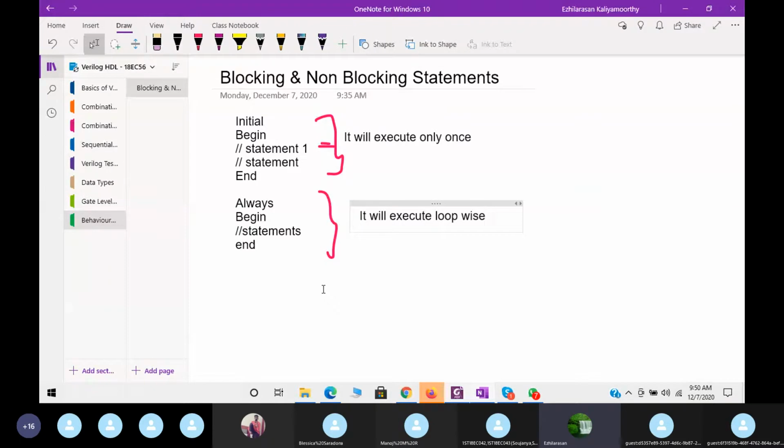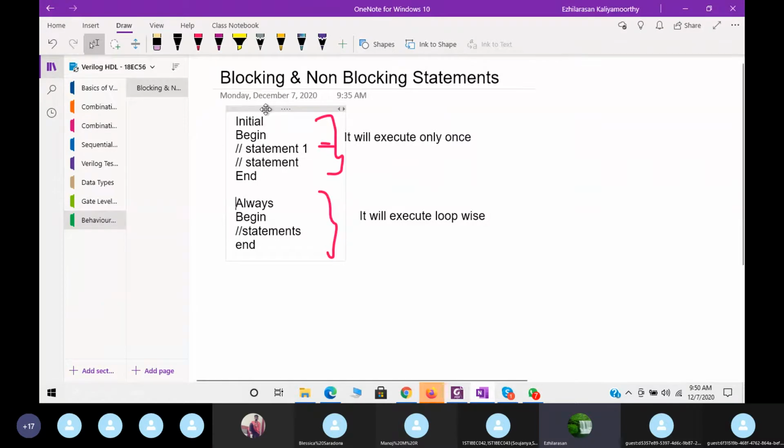We have to use them in behavioral modeling only, and the always statement is also used in the behavioral model only. You can use multiple always statements and multiple initial statements, but you cannot nest initial and always statements. Initial must be written separately, and always should be written separately.